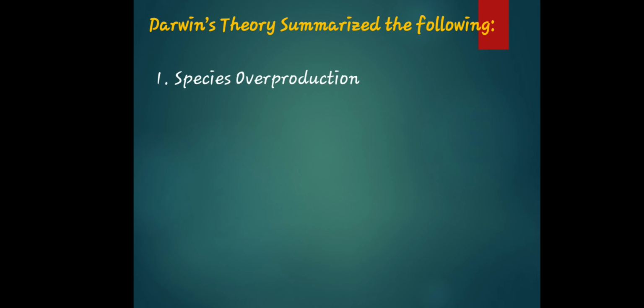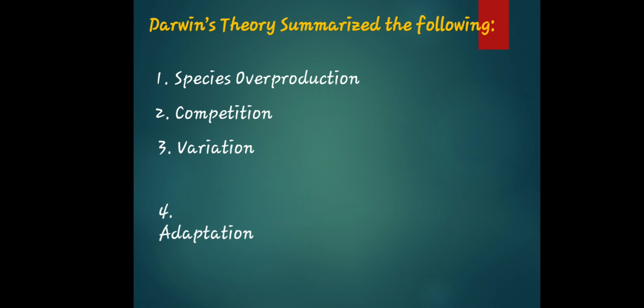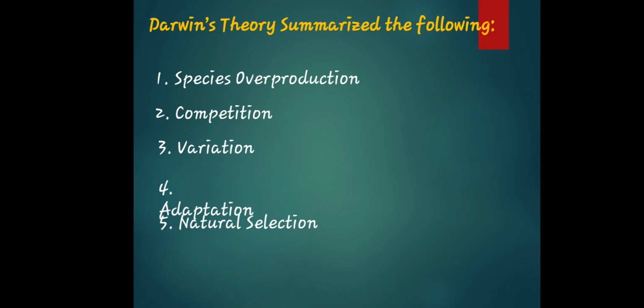So, let's make it a step-by-step process: species overproduction, competition, variation, adaptation, natural selection, and speciation. Okay, let me correct it. It is speciation. So what does it mean? It is how a new kind of plant or animal species is created. So that is actually the summarization of the following theory of Darwin's theory.